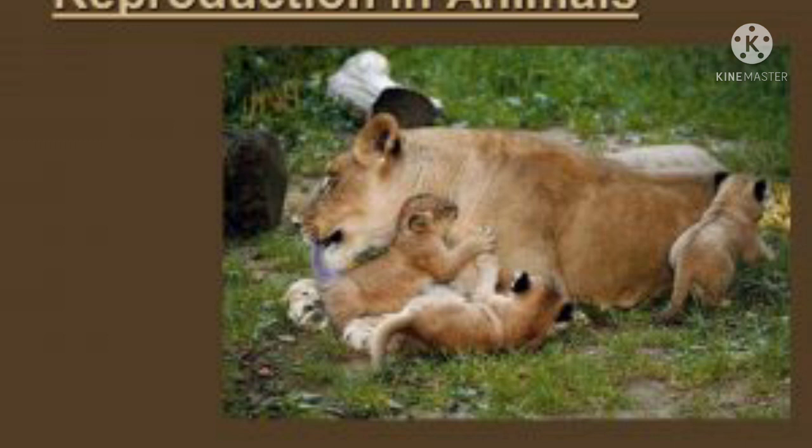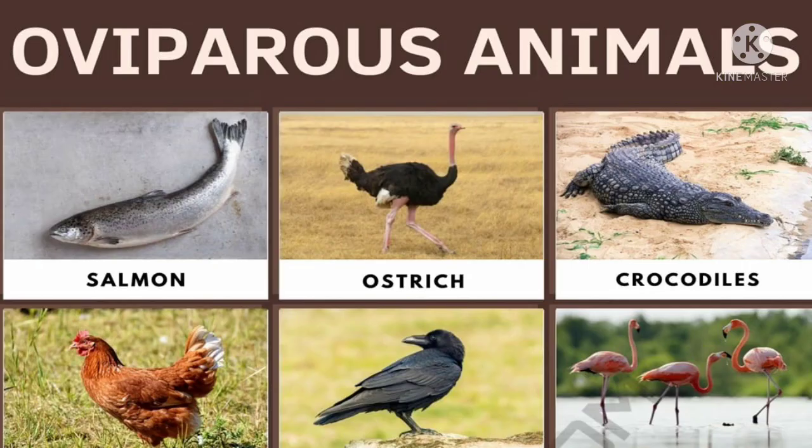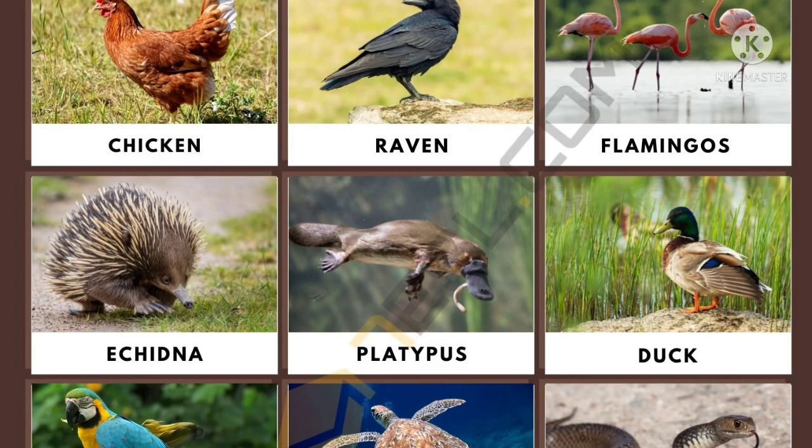So, how are we going to find if there is any relation between the external features of an animal and its method of reproduction? That means we are looking at whether the external body features give any clue about their mode of reproduction, that is laying eggs or giving birth to the young ones.